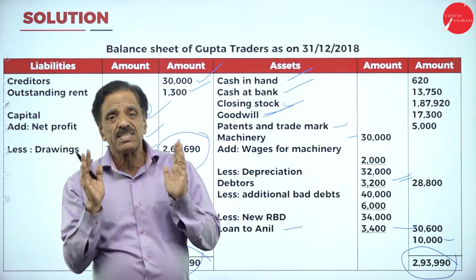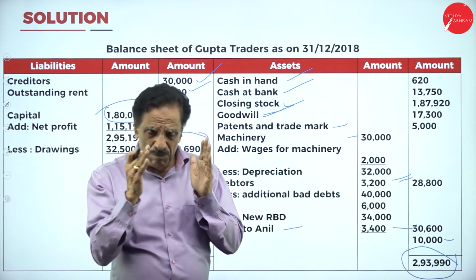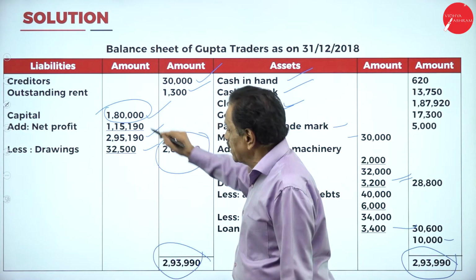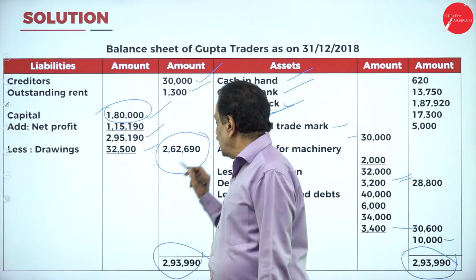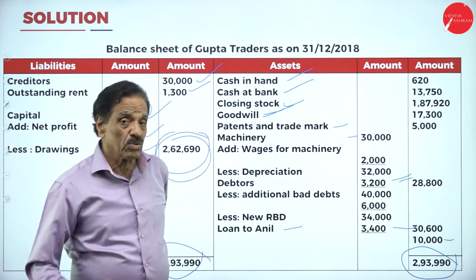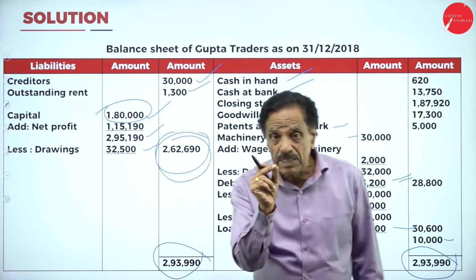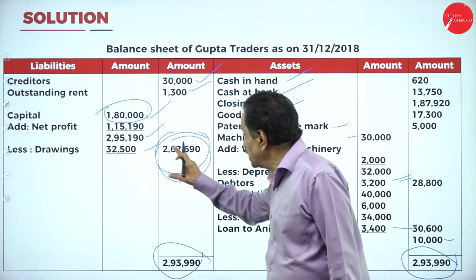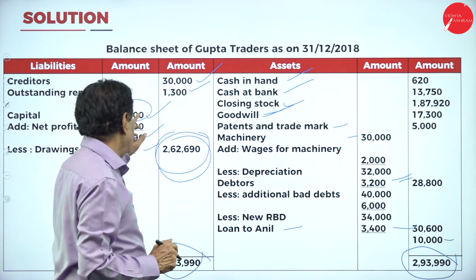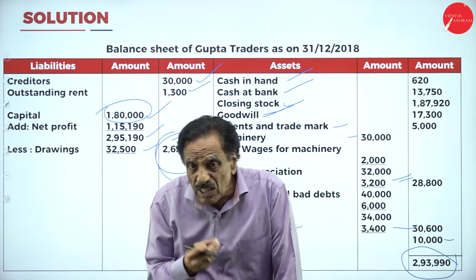A sole trader is a single-man business. He has to take the risk to arrive at the profit. If you see this problem, he had 1,80,000 and at the end of this year he got 2,62,690. So there is an increase, an improvement in the capital, which means definitely there is an improvement in the business. 1,80,000 plus 20 is 2 lakh plus 62, so 82,690 is the extra money he's got.